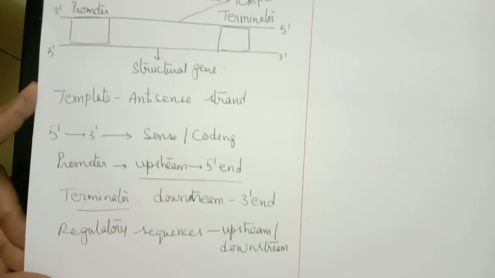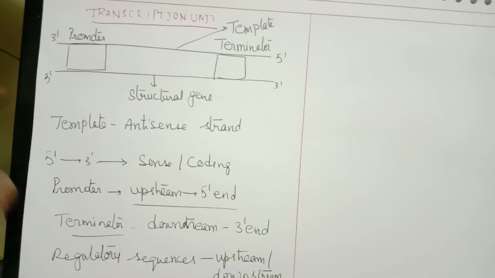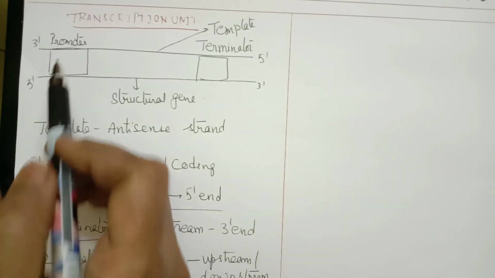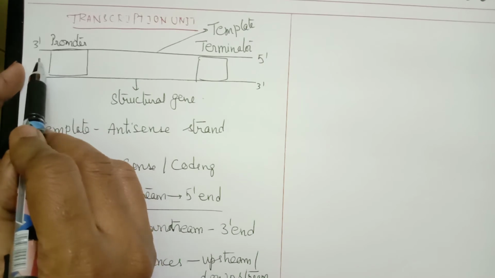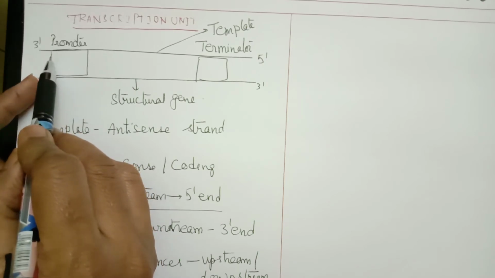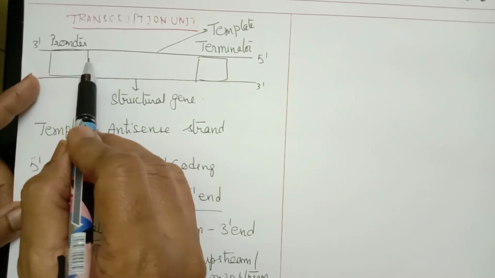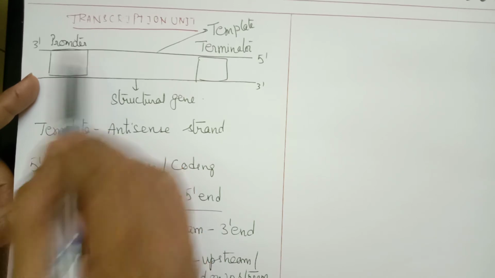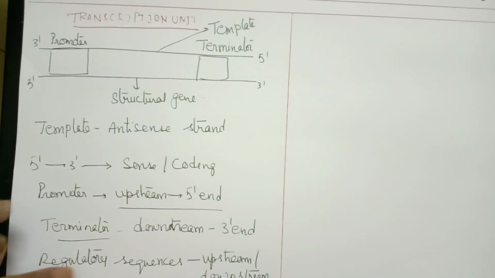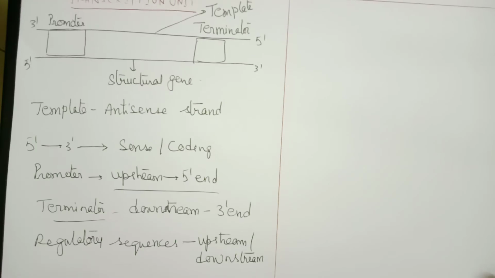Upstream means just before the promoter region, and downstream means just after the promoter.